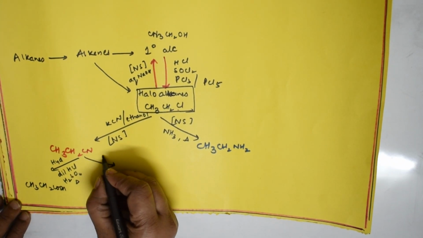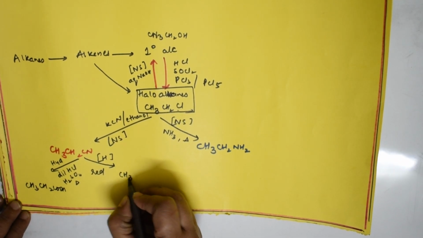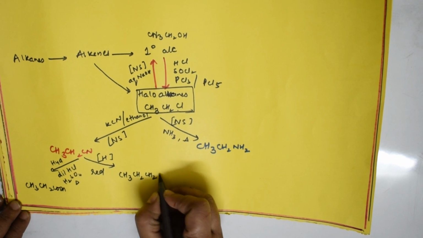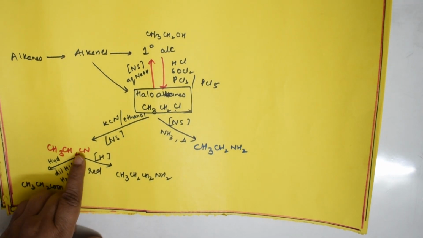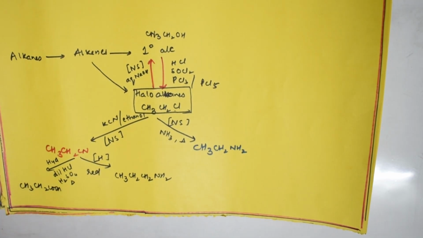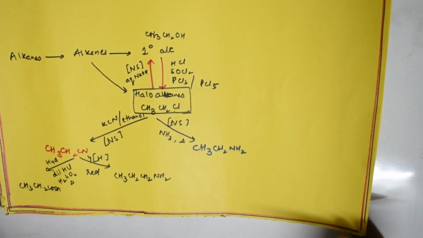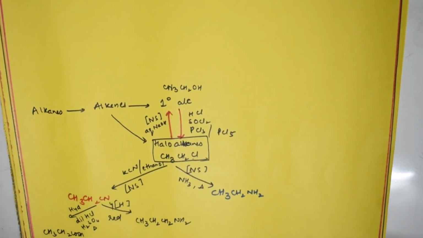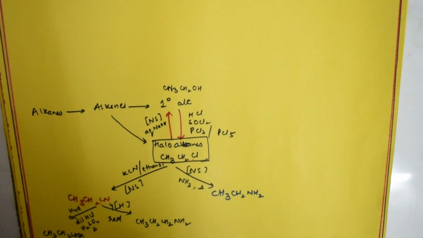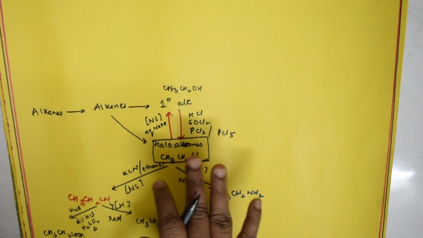Further, if I perform a process called reduction, what product do I get? I get an amine, CH3CH2CH2NH2. This is fine. So here what happened? Hydrogen is added to this carbon, one more hydrogen is added to this. So we put 4 here, because 4 hydrogens we have added. So we have got an acid and we have got an amine. This is fine, students. Gradually I'm moving further and further. Now this primary alcohol part is over.